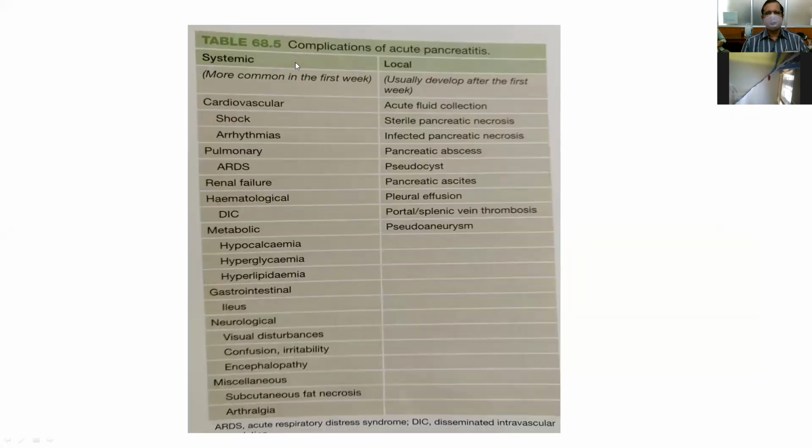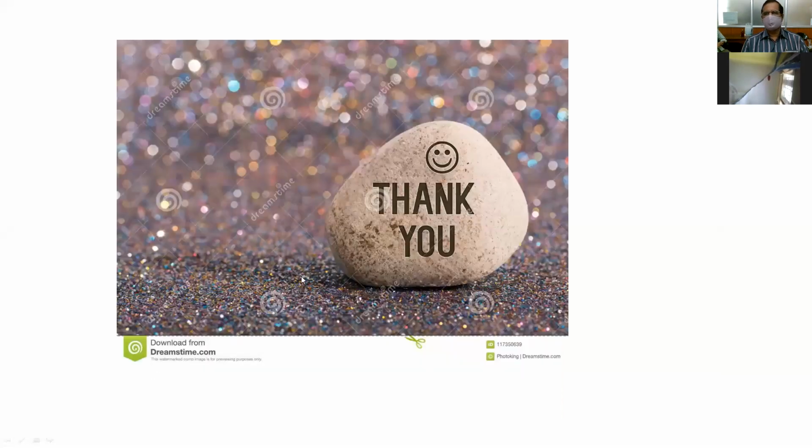And this is the table given in Bailey and Love. So systemic and local complications. When they ask, you must write this table usually, showing which are more common in the first week and which usually occur after the first week. So these are the complications in the second week. These are the complications during the first week when the patient has a severe attack of acute pancreatitis. So this table is very, very important, that is given in Bailey and Love. Right. Thank you.